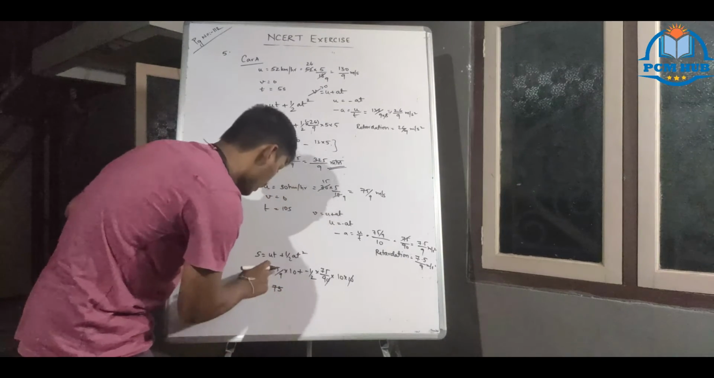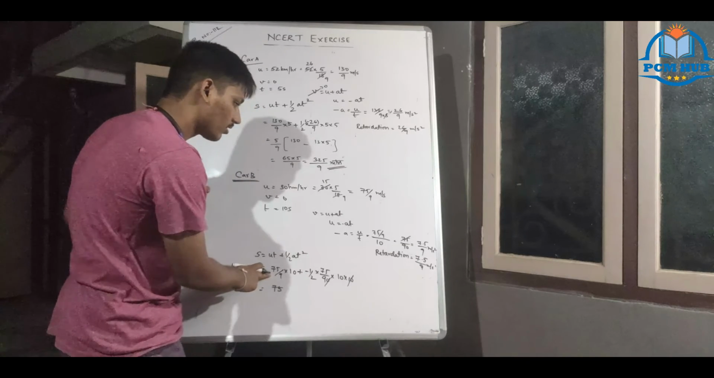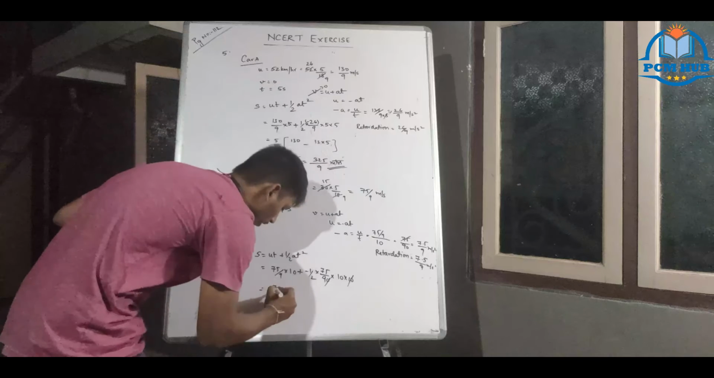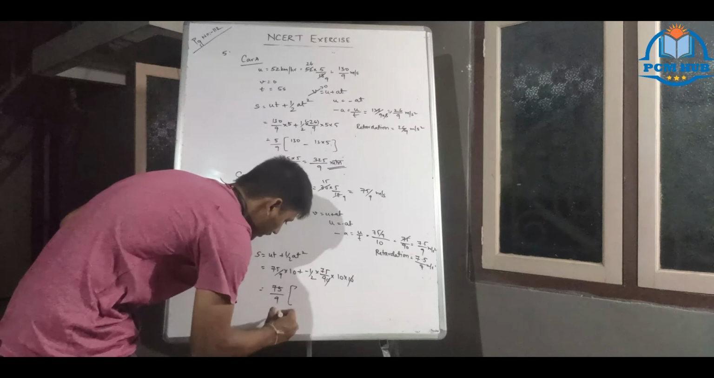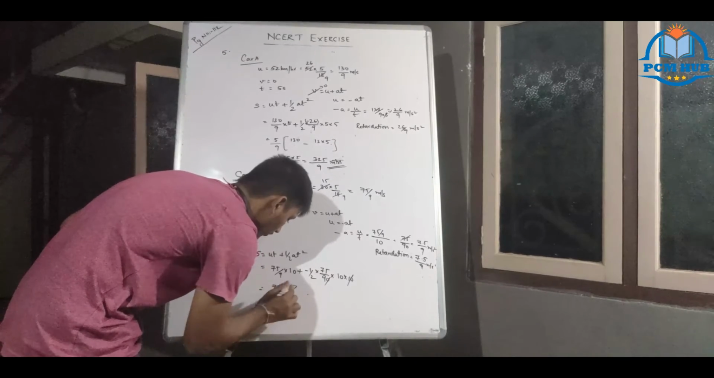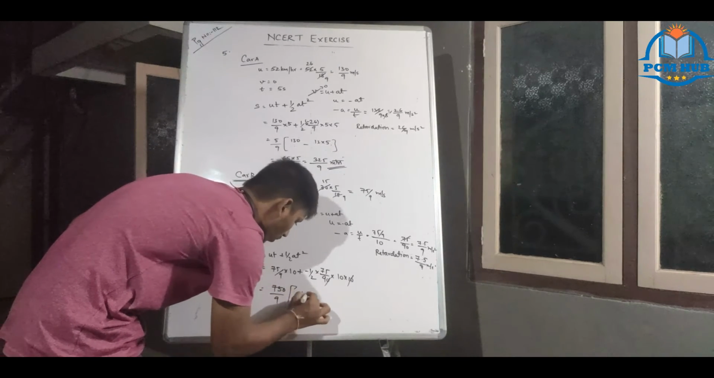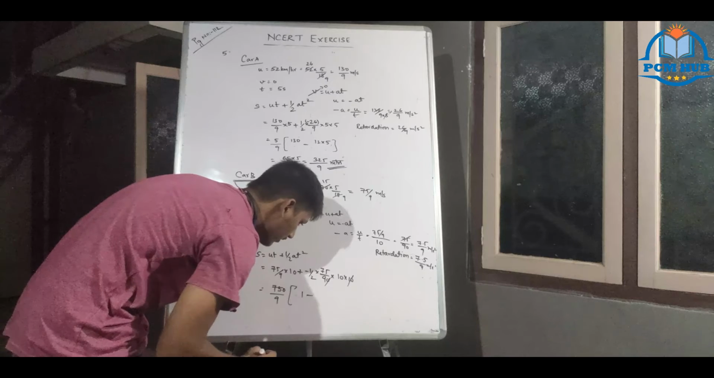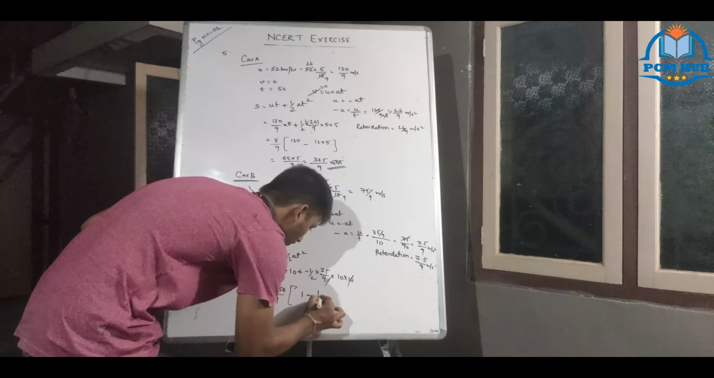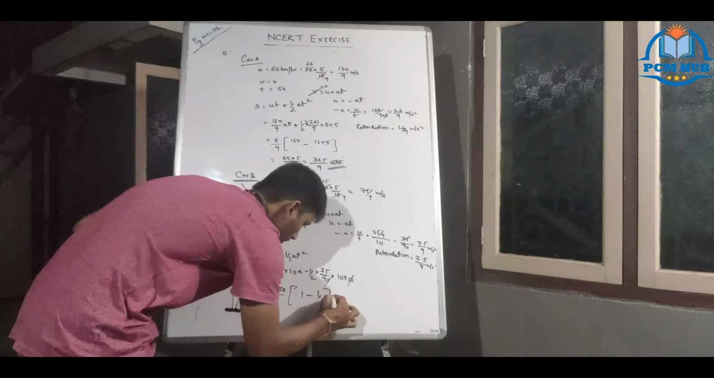Why this 75 by 9? Oh, same thing. So 75 by 9 we will take in common. 10 minus... Achha, 750 by 9 will take common. 1 minus... 750 by 9 we have taken common. Half. So it will come half.